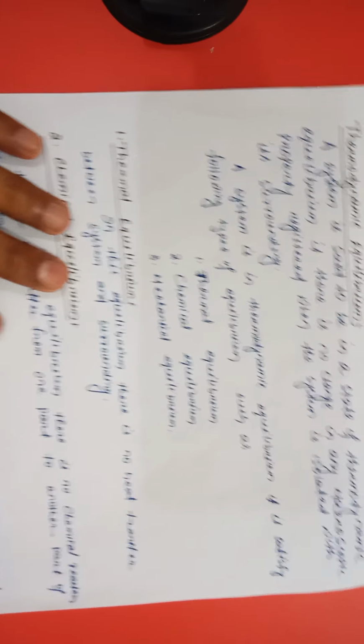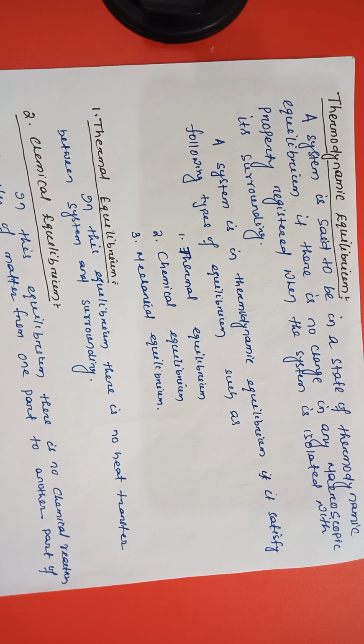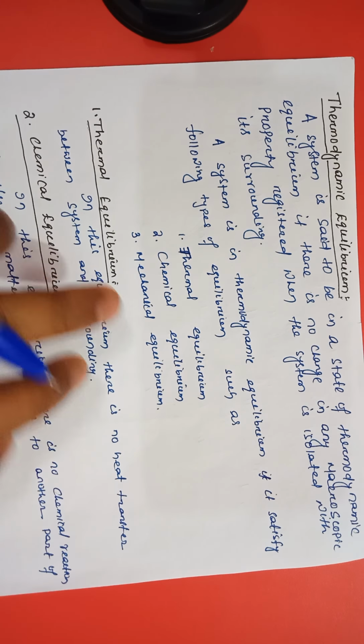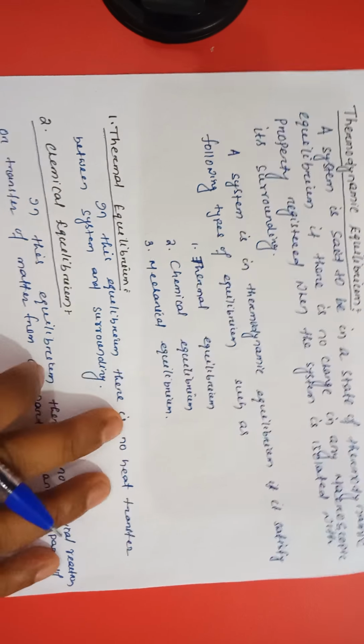Okay, now comes what is thermodynamic equilibrium. A system is said to be in a state of thermodynamic equilibrium if there is no change in any macroscopic property when the system is isolated from the surroundings, or a system is in thermodynamic equilibrium if it satisfies the following three equilibriums: thermal equilibrium, chemical equilibrium and mechanical equilibrium.